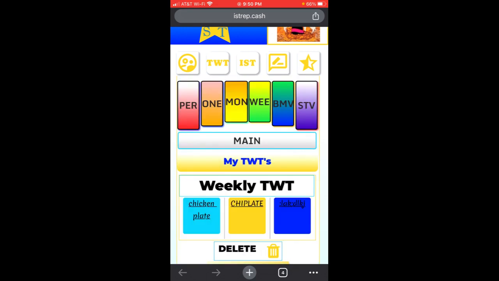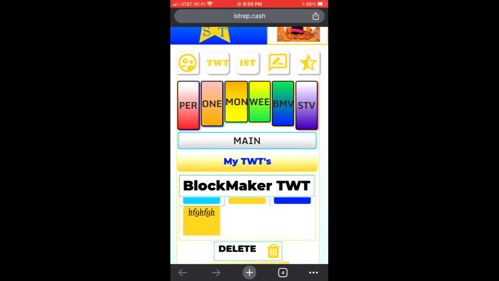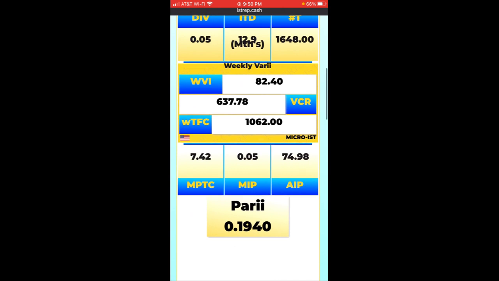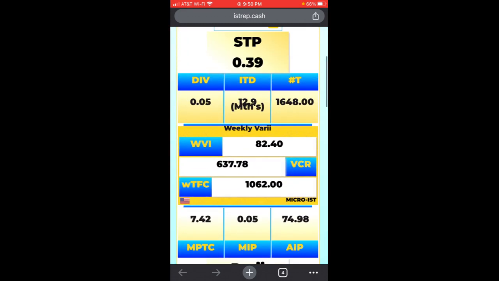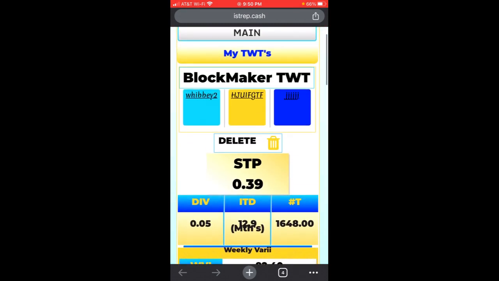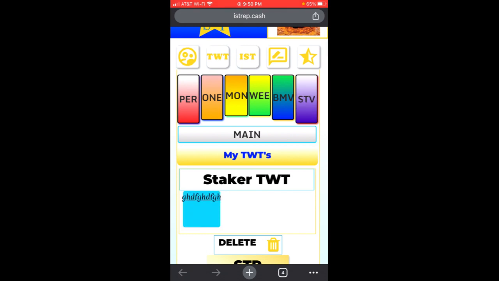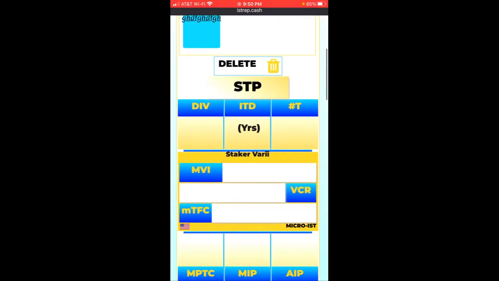You can go into TWT, and the BMV and the STV are a little bit different because they have more to them. Like the block maker Valrai has miners attached to it, and the staker Valrai has some different kinds of proof of stake attached to it.